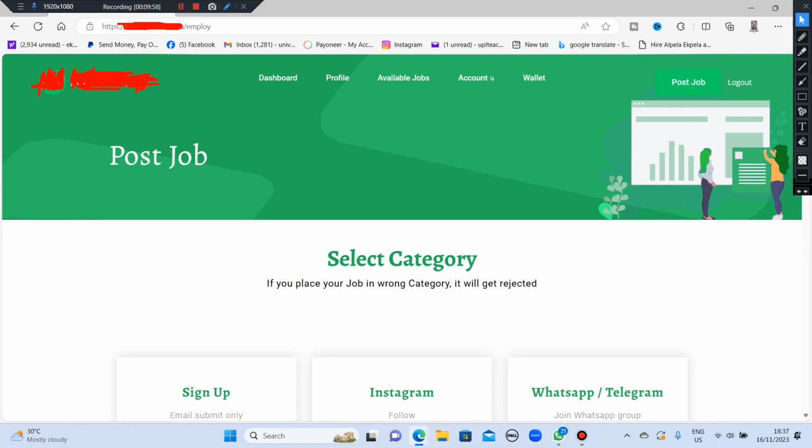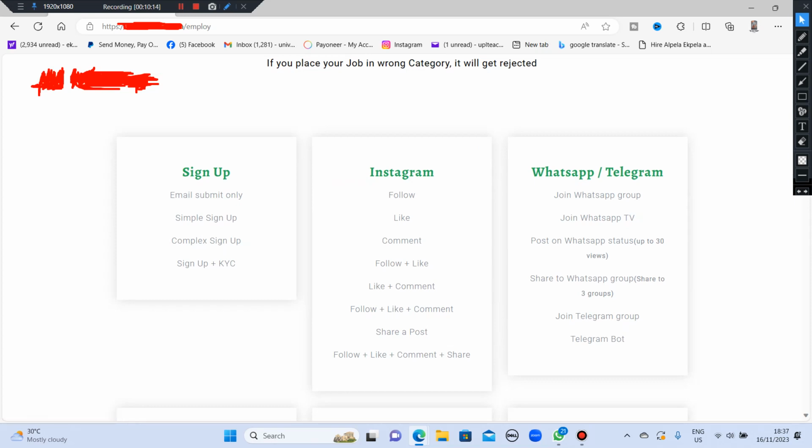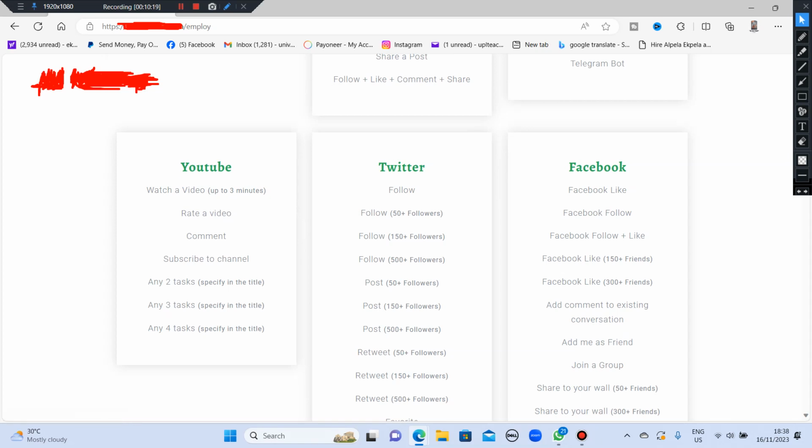Now, what I'm going to tell everyone is this platform is so amazing that you can send people to do job for you, and you as well, you can do job here. You can also go out and tell people, I can send people to sign up in your platform, I can send people to your Instagram, to your WhatsApp, to your Telegram, to your YouTube, to your Twitter. This is absolutely big business for you. So go look for people you can do these jobs for. Charge them. Come to this platform, know how much they are going to take from you, then charge the people, then come here, send people to go and do this job for them.